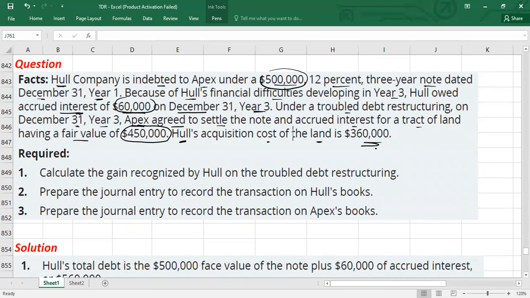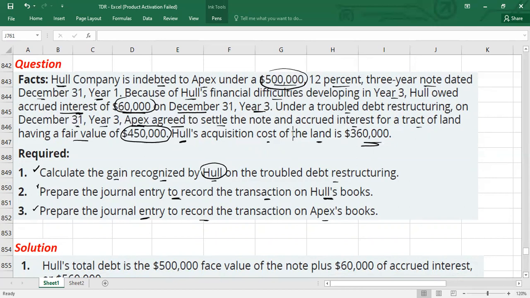Okay, guys. Now here we have a question. Calculate the gain recognized by H on the troubled debt restructuring. First, we want to calculate the gain. You know, in the debtor's books, as I told you, we have two types of gain or loss: gain on restructuring and gain or loss on disposition. If you net these two, it will give you the total gain. Then you have to prepare the journal entry to record the transaction on the borrower's books, the debtor's books. Then you have to prepare the journal entry to record the transaction in Apex's books, the lender's books, the creditor's books.